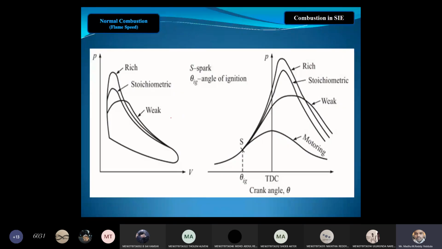You can see this is the pressure versus volume diagram for rich mixture, stoichiometric, and weak mixture. Even in a combustion diagram, a rich mixture leads to higher pressure.